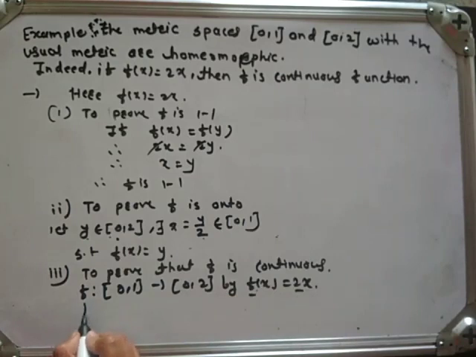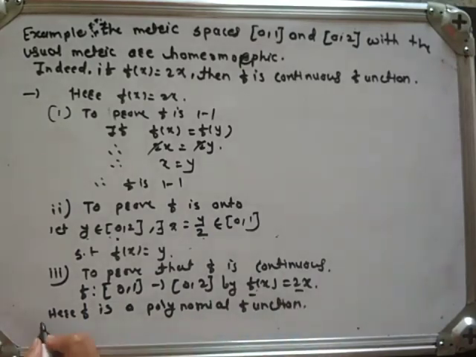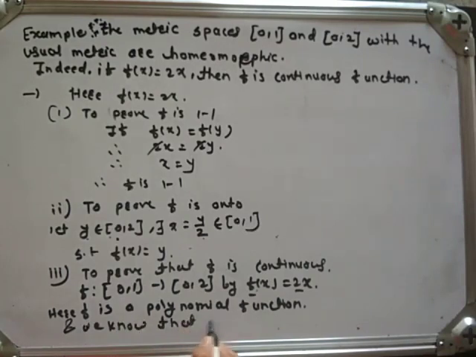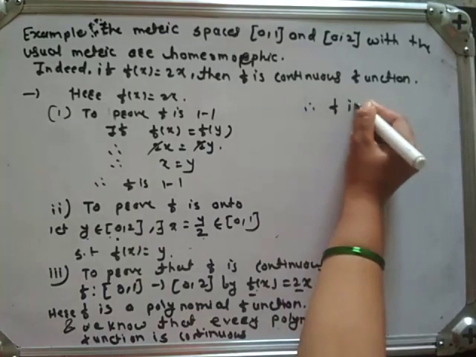Here f is a polynomial function, and we know that every polynomial function is continuous. Therefore, f is continuous.